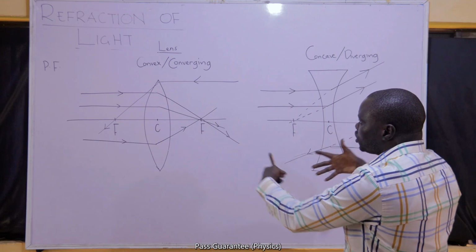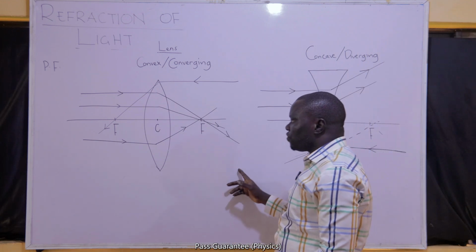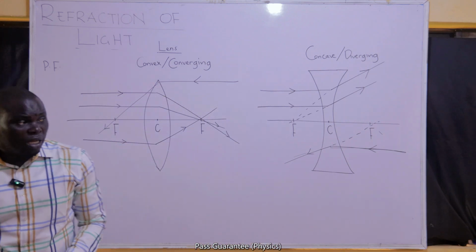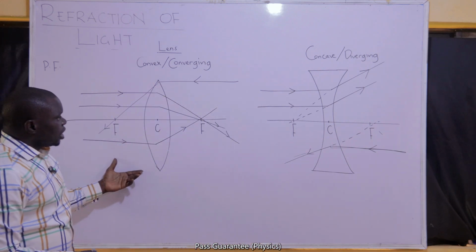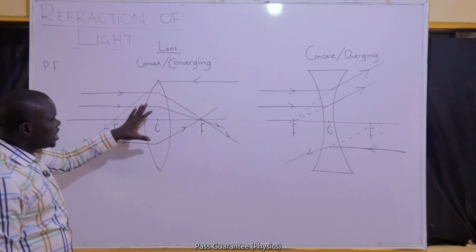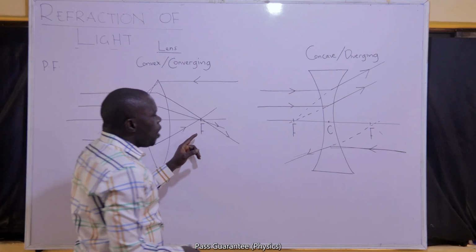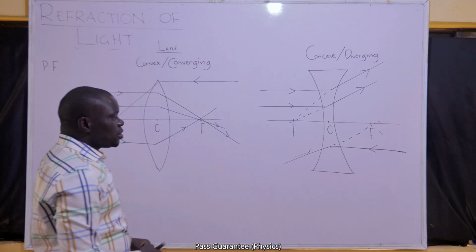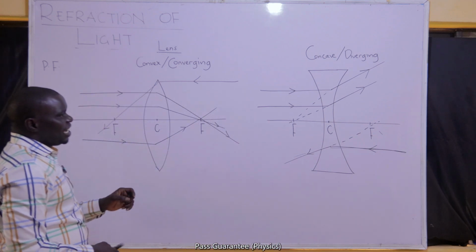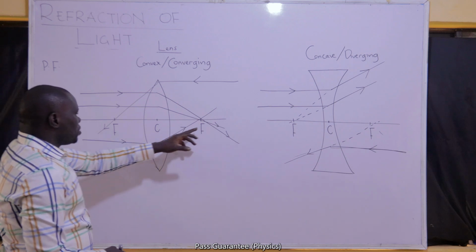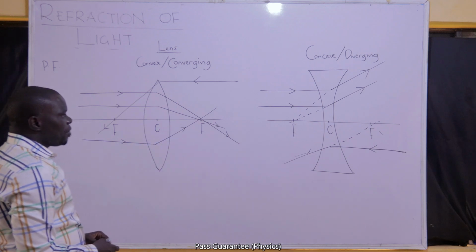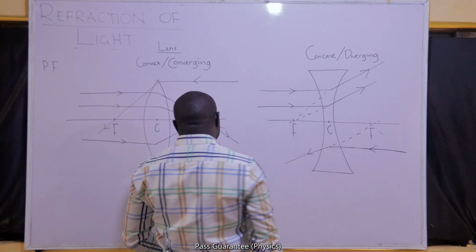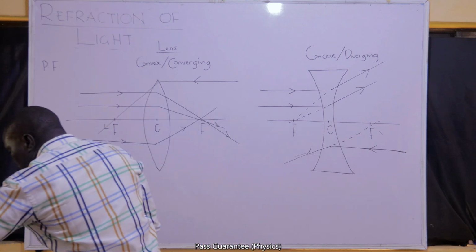If we bring the two definitions together, we'll say that the principal focus of a lens is a point on the principal axis to which rays of light that are parallel and close to the principal axis converge or appear to diverge after refraction through the lens.